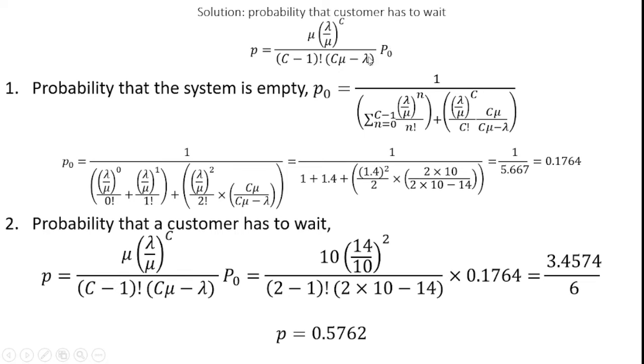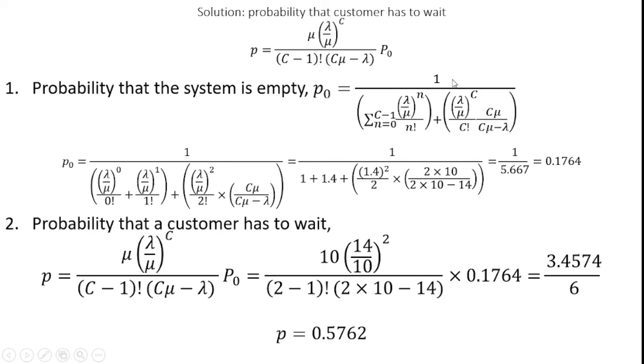So we should identify the P0 value, which can be found as 1 divided by the summation of n equal to 0 to C minus 1, which means 2 minus 1, because we have two service providers, of lambda by mu power n divided by n factorial, plus lambda by mu power c divided by c factorial into c mu divided by c mu minus lambda.